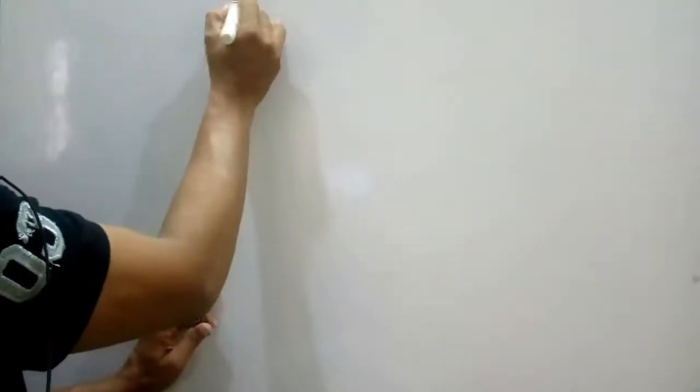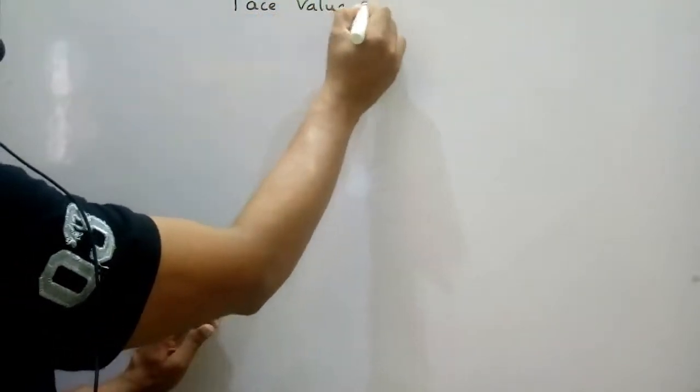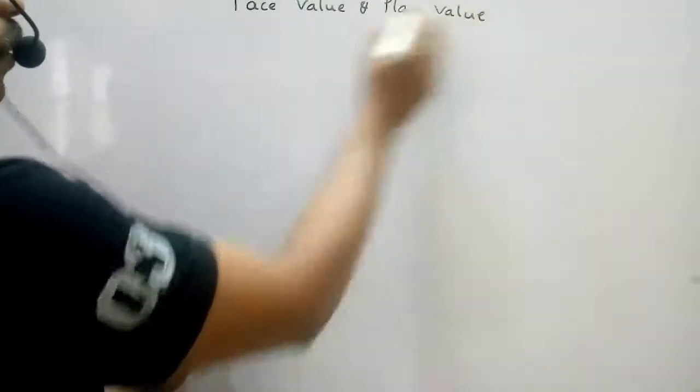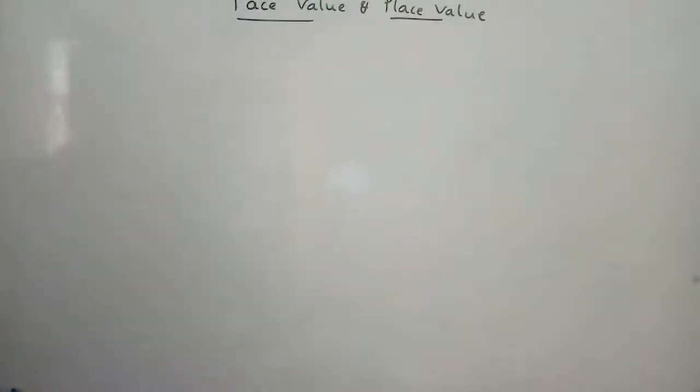I am also fine. Now we are discussing place value and face value. So we discuss place value and face value. Now we discuss the concept here. Face value and place value.